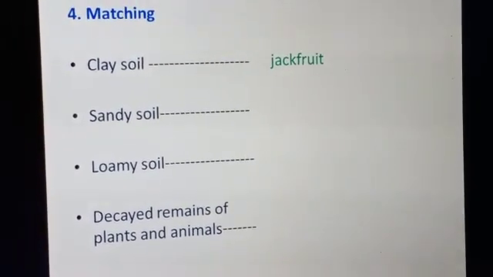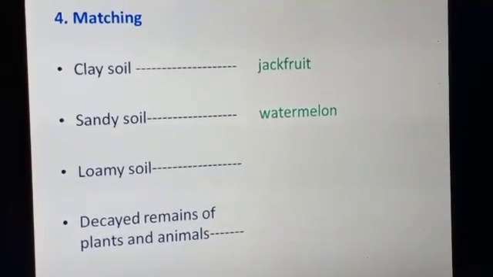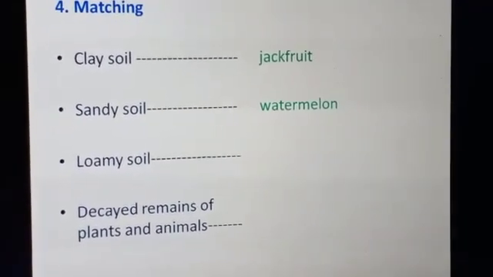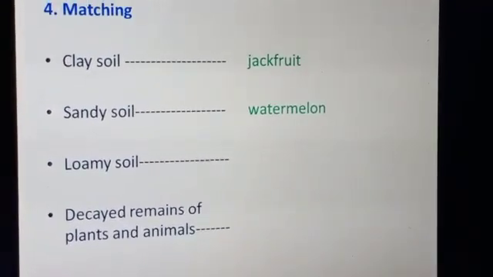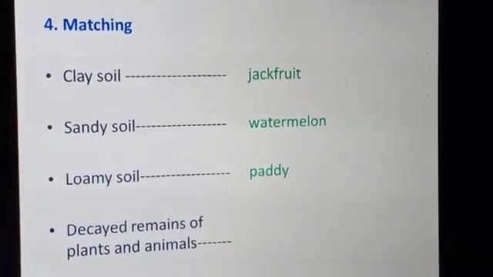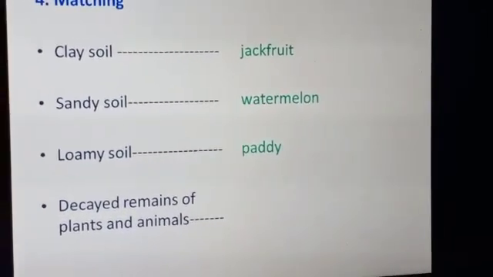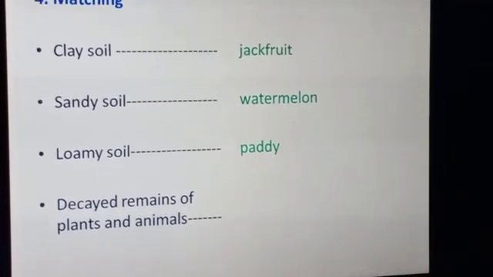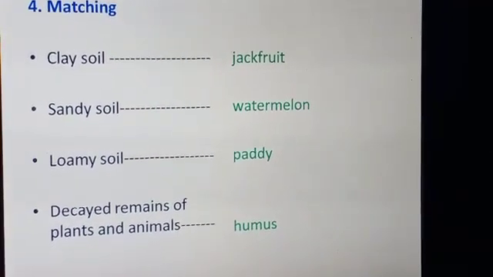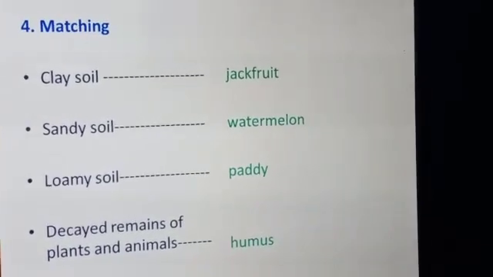Which word matches with the sandy soil? It's watermelon. That means watermelon grows well in sandy soil. And which word matches with loamy soil? Yes, it's paddy. Paddy grows in loamy soil. All this we have seen in page 34. And what is decayed remains of plants and animals? Do you remember? Yes, it is called humus. Decayed remains of plants and animals form humus.